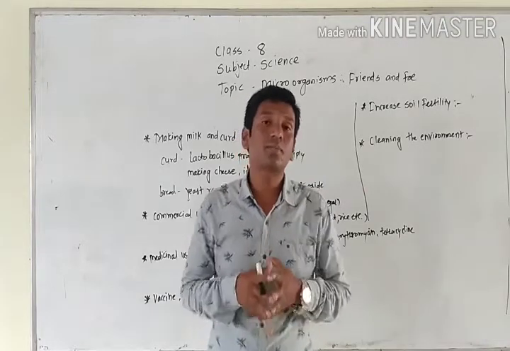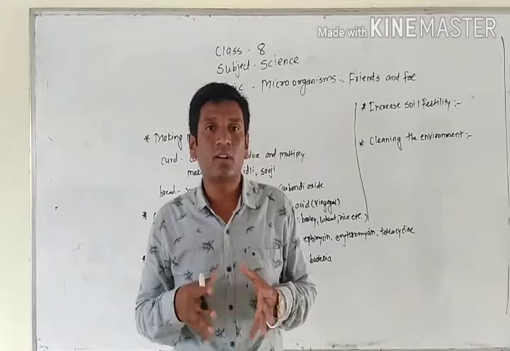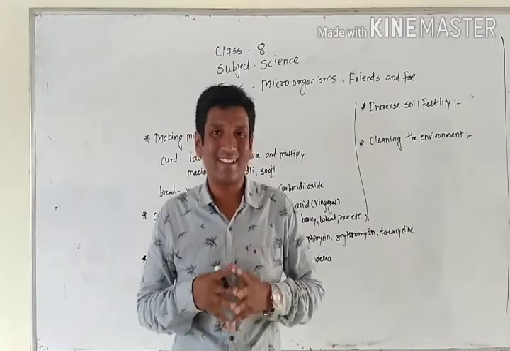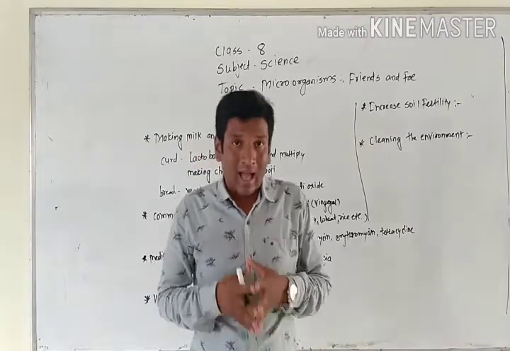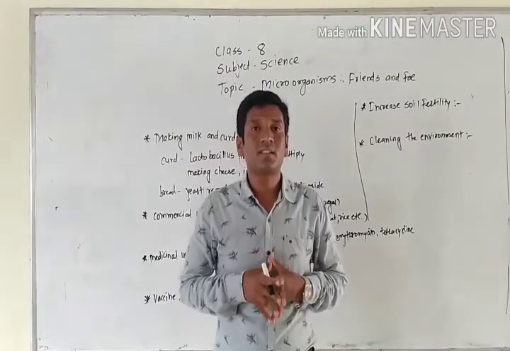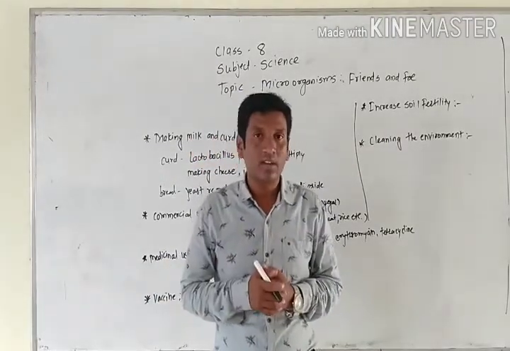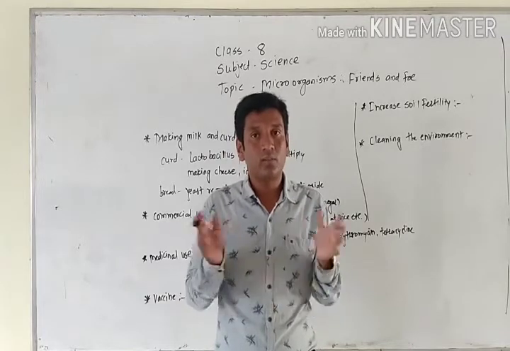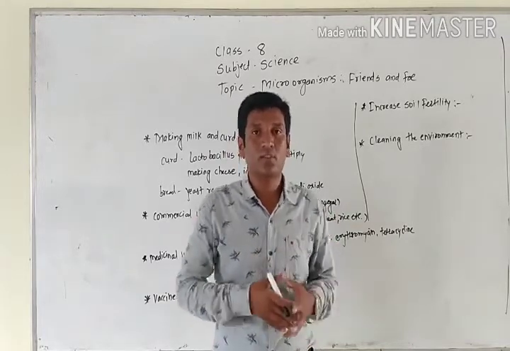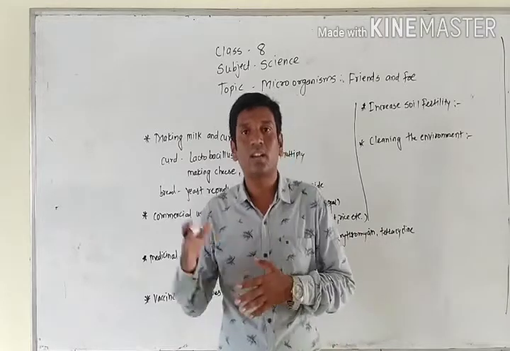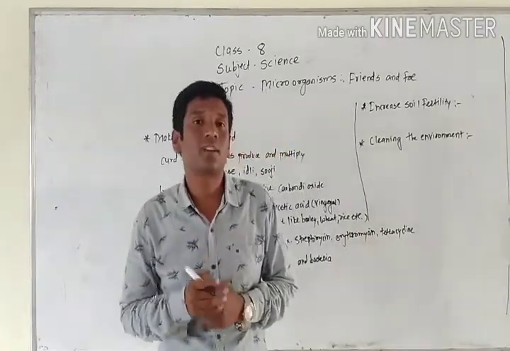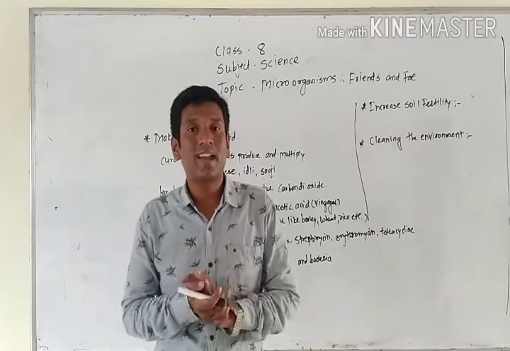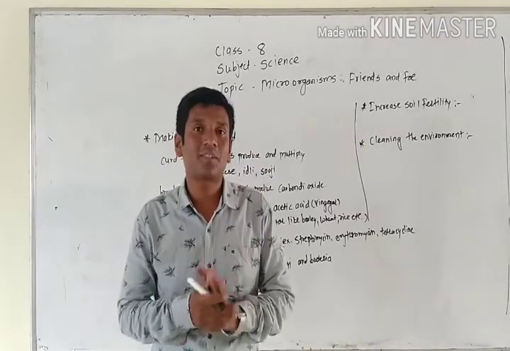Microbes are very small organisms that we cannot see with our naked eyes, and they are called microorganisms. So are they friendly for us? Are they harmful for us? Now we are going through both ways, how they are friendly to us and how they are harmful to us. I told you the places where microbes live. Microbes are present everywhere.